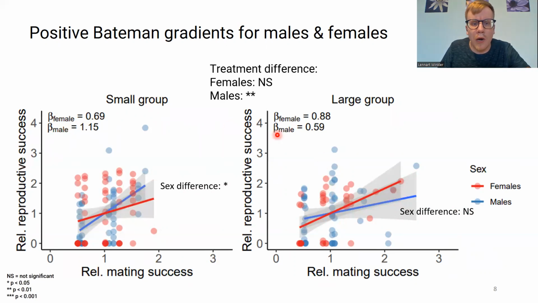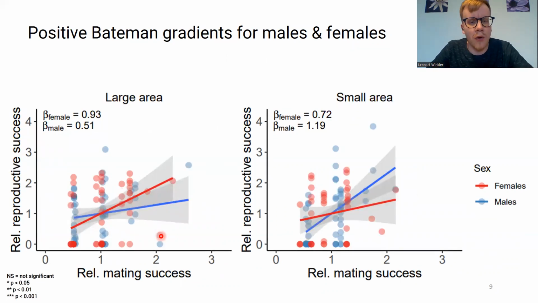And if we now compare our treatments, we find that for females, we find no difference in the steepness of the Bateman gradient between small and large groups, while for males, we find a significantly shallower Bateman gradient with larger groups. So if we increase density by increasing group size, we find a shallower Bateman gradient in males.